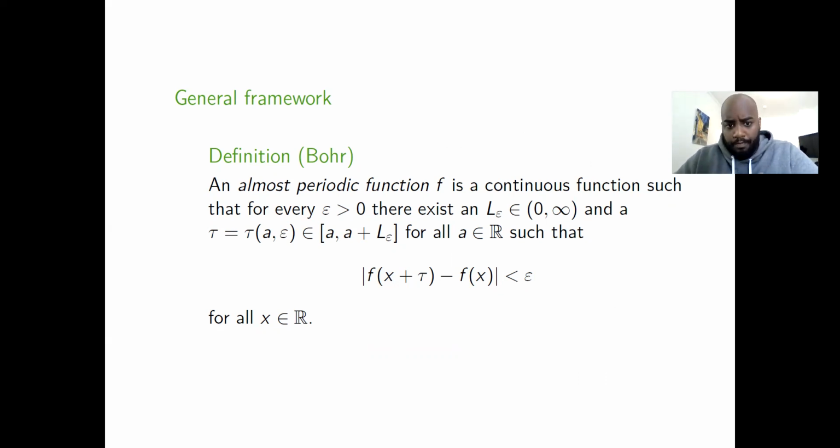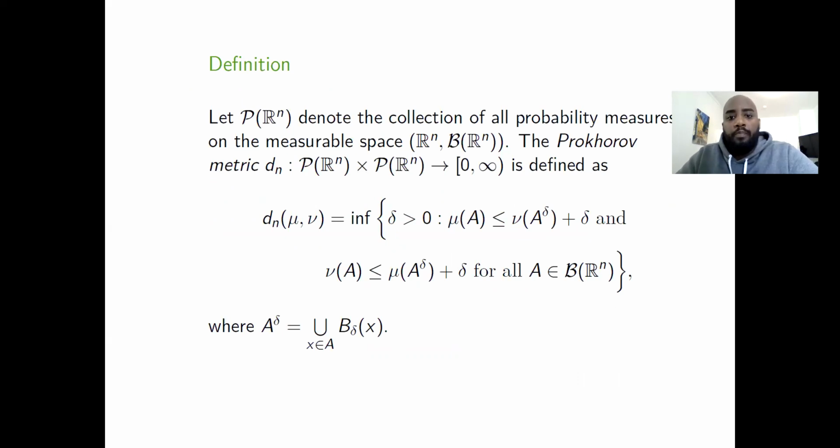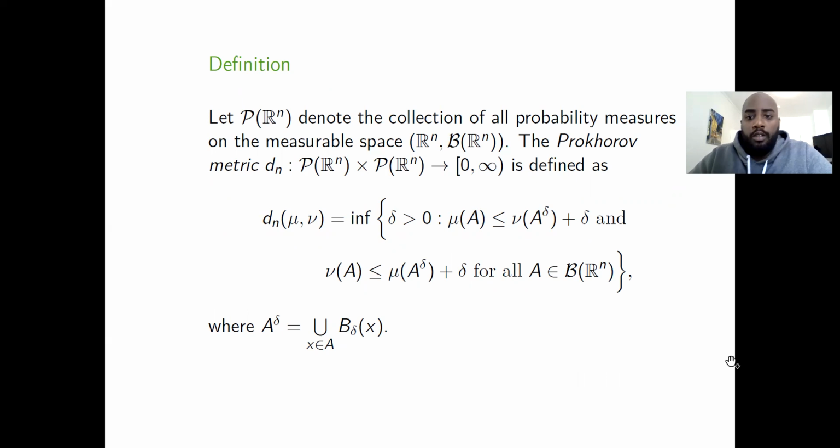Now we want to define almost periodically stationary processes in a similar way. For this, we need the Prokhorov metric. The Prokhorov metric is defined as follows. We have this collection of all probability measures, P(R^n), the probability measures on the measurable space R^n. So the Prokhorov metric is defined as d_n(mu, nu).